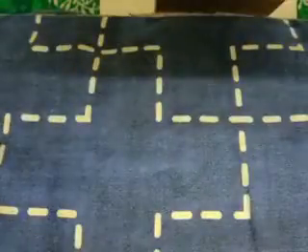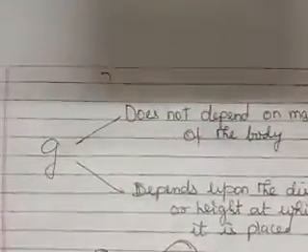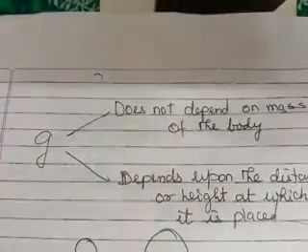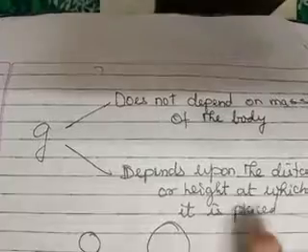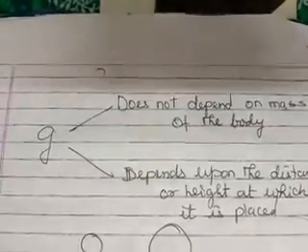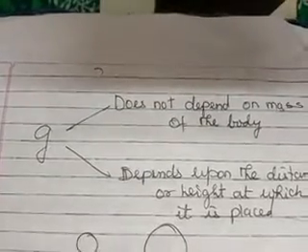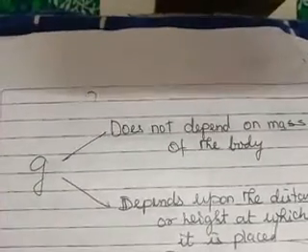Let us come to the last interesting point. Very interesting here. Okay, children, so let us understand the acceleration due to gravity. This you will learn in detail in gravitational law, Newton's law of gravitation, but still we will throw some information here. So G means acceleration due to gravity.